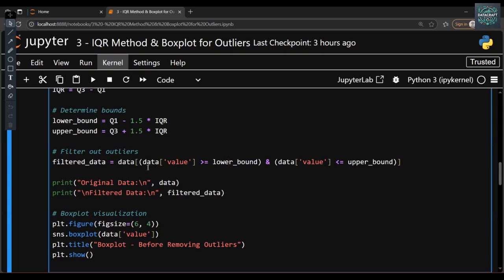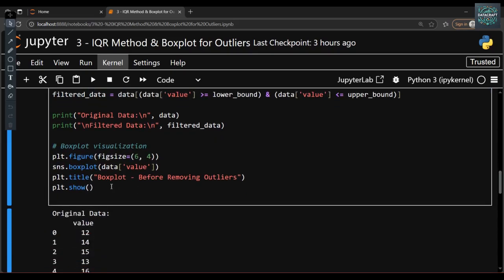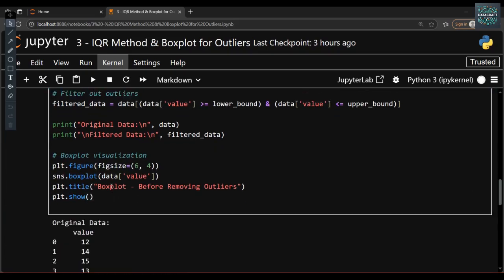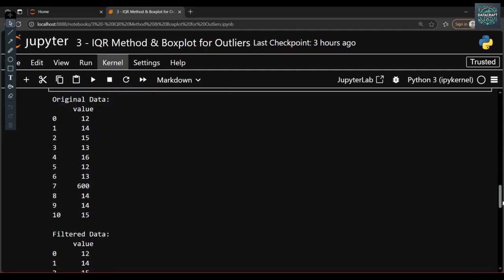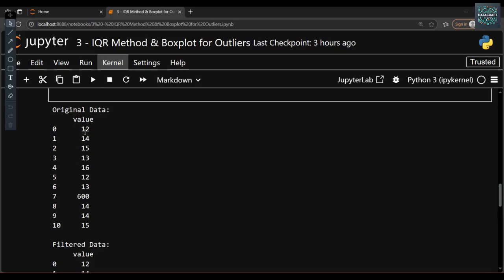We keep data values greater than or equal to the lower bound and less than or equal to the upper bound. And then we are finally printing, and let's see what the output will be. See, this is our original data, where the 600 is definitely an outlier.